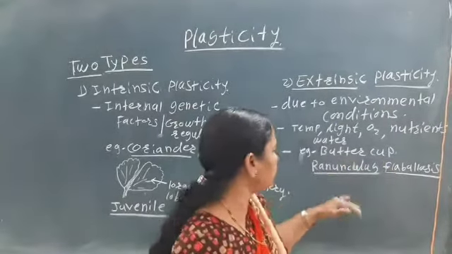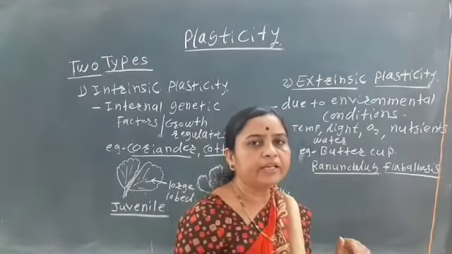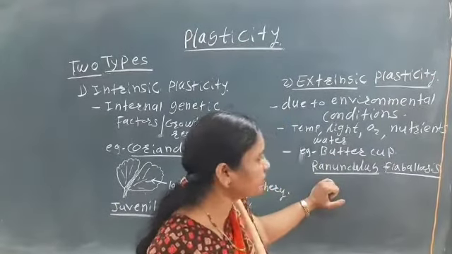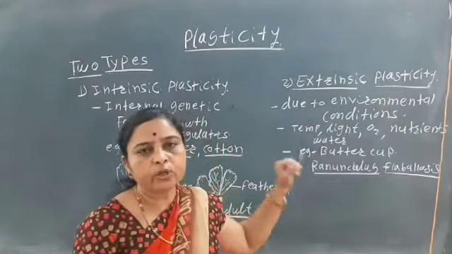It belongs to the family Ranunculaceae. In this plant, we see the heterophyllous condition.